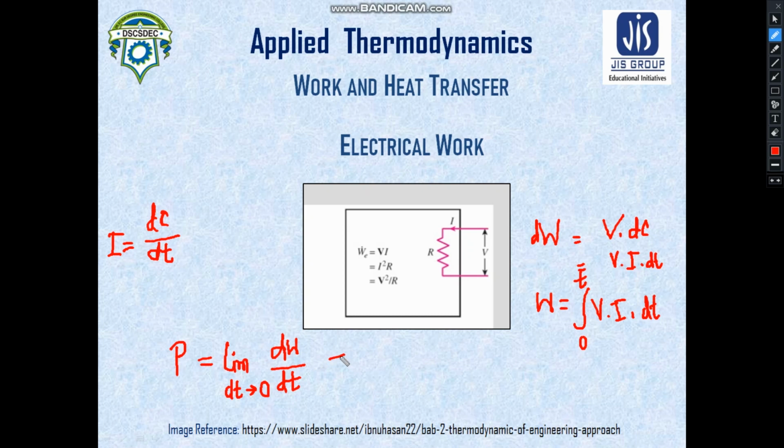Calculating this will yield a very simple result, that is W dot equal to V I, which is already given here. So work done per unit time, or specifically the electrical work done per unit time, is nothing but V into I, that is voltage into current.